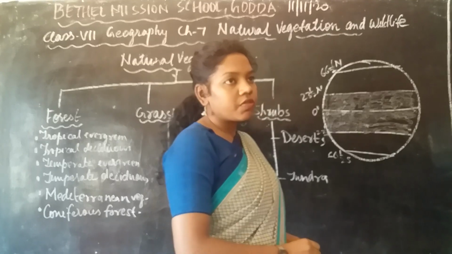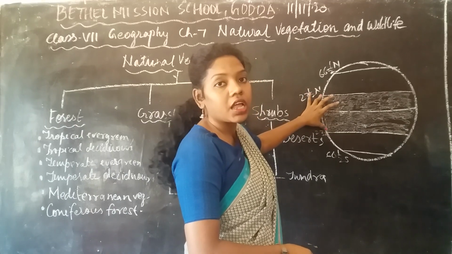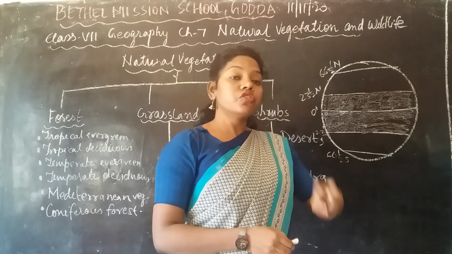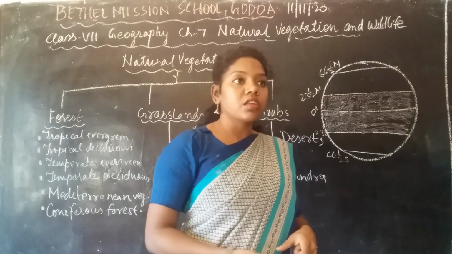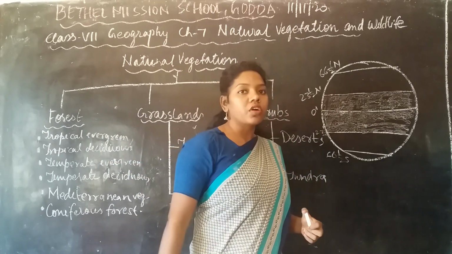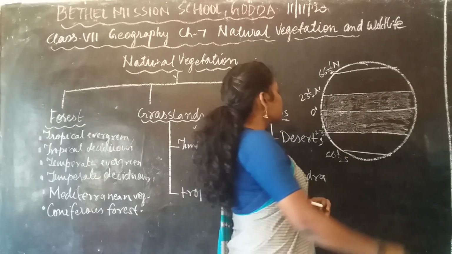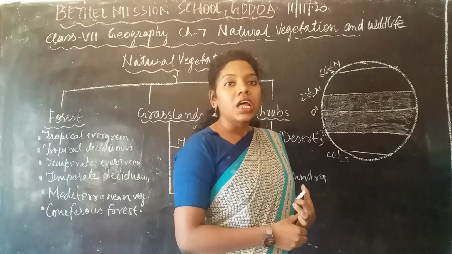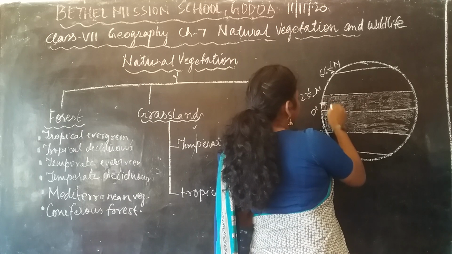Yes or no? So the tropical region, in between the Tropic of Cancer and the Tropic of Capricorn, has forest divided into two parts: the tropical evergreen forest and the tropical deciduous forest. The first point is the tropical evergreen forest. This is present near the equator, around 10 degrees latitude, between this area.